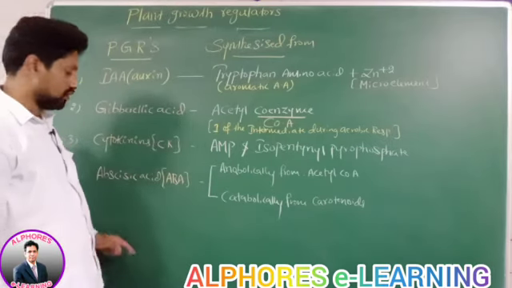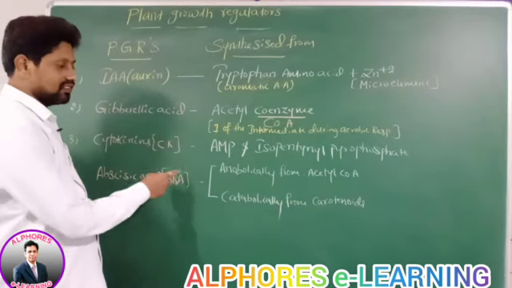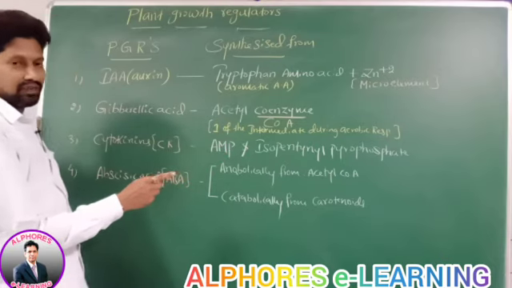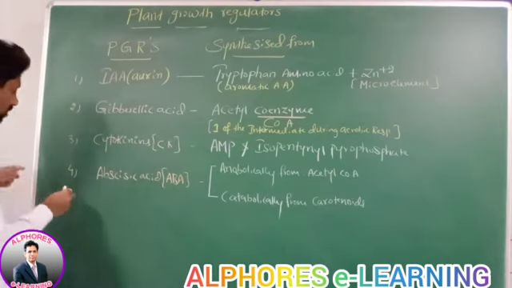Abscisic acid is synthesized anabolically from acetyl coenzyme A, catabolically from what? Carotenoids.